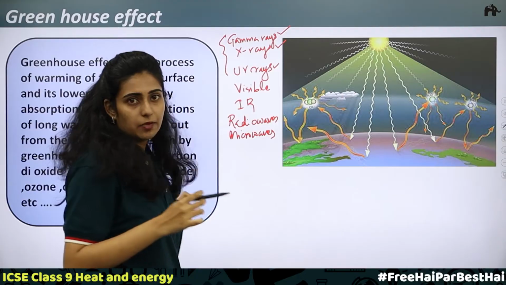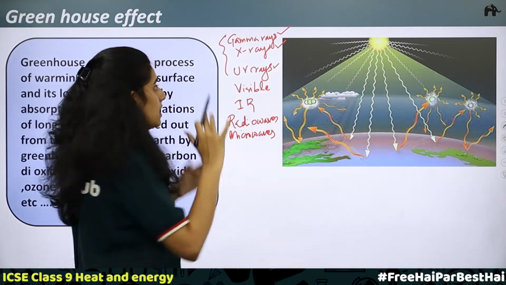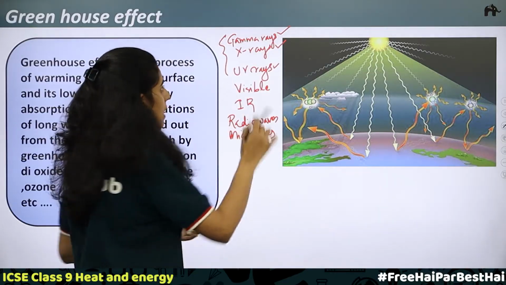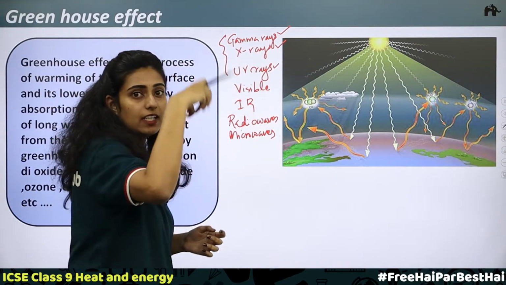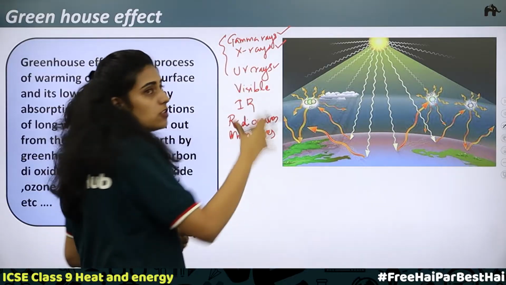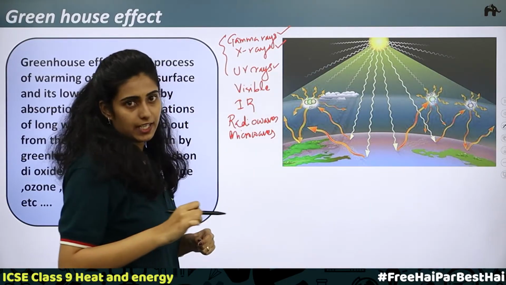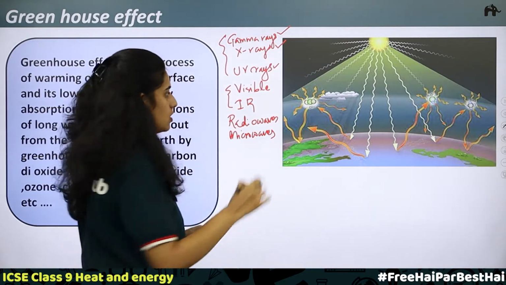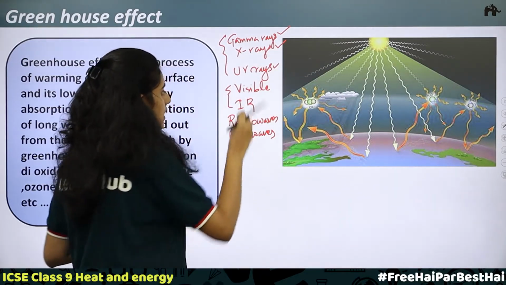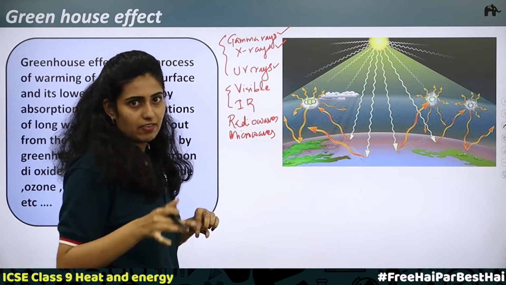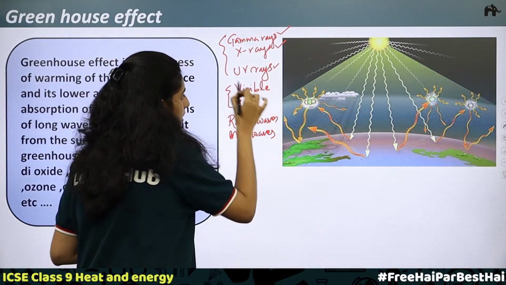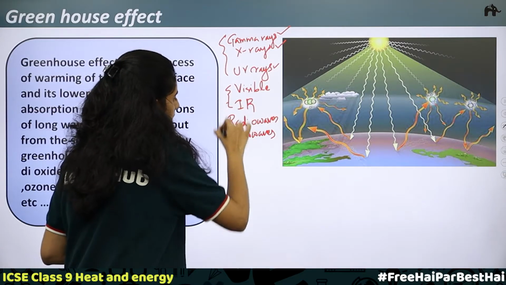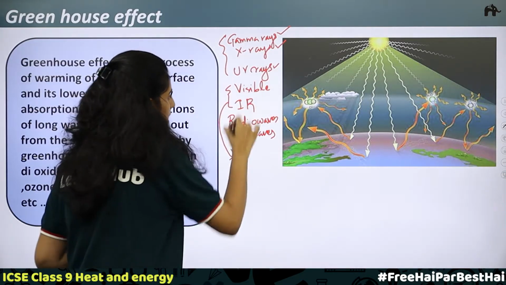So, these high energy radiations like gamma rays, X-rays, UV rays, what happens is, there is a layer called the ozone layer that protects the Earth. Earth's atmosphere is protected by the ozone layer. So, these radiations cannot enter into the atmosphere. Why? Because the ozone layer absorbs these harmful radiations. Next, visible light and infrared radiation. Infrared radiation is of two types, low wavelength and high wavelength. These low wavelength infrared radiations and the visible radiation will enter the Earth's atmosphere.